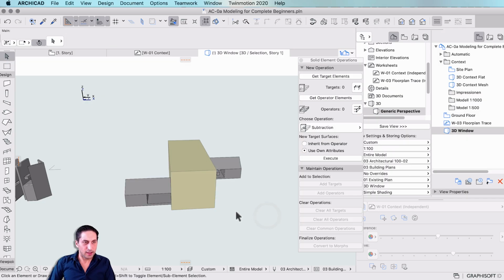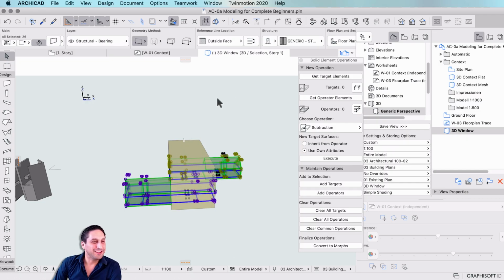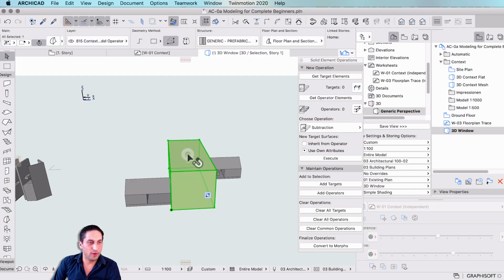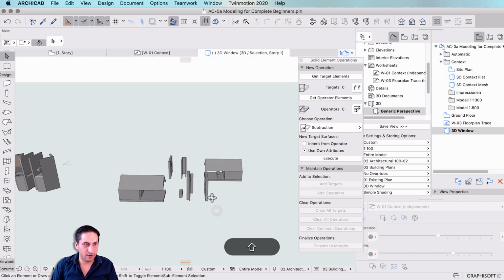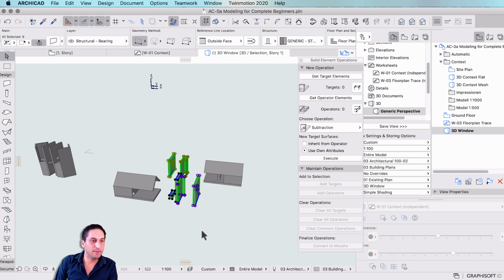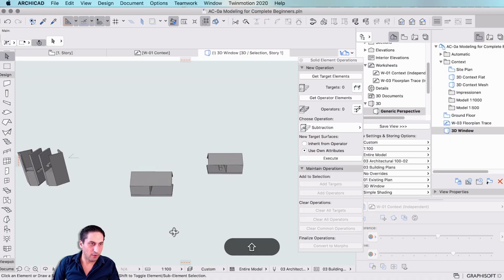After that, I tell it that I want this to be a morph, so we're going to convert that to morphs. Then when I delete this one, the operator, we should have the morph at the right spot and a bunch of elements that were left behind. There it is. Now we have our two pieces.